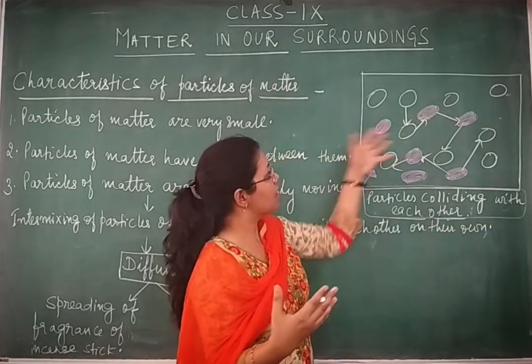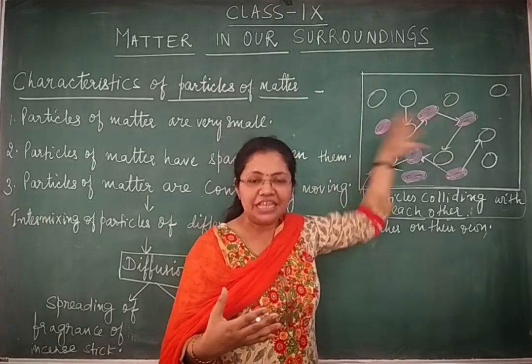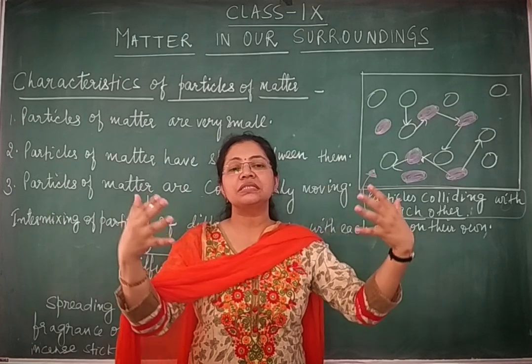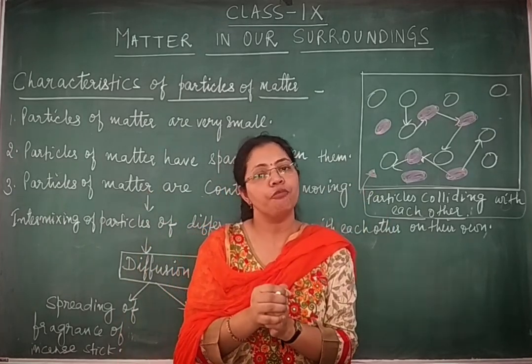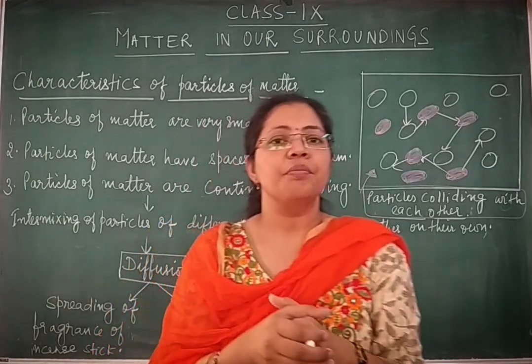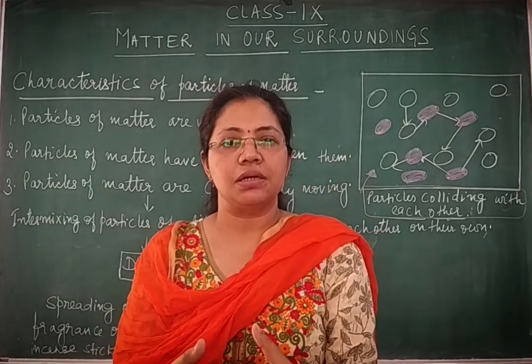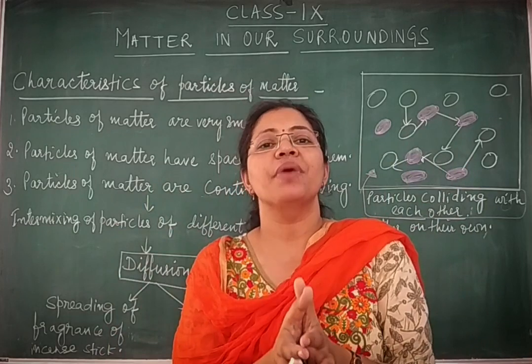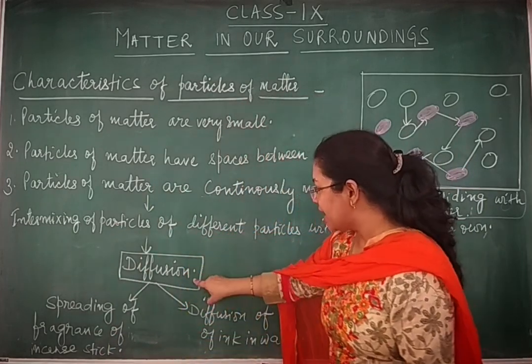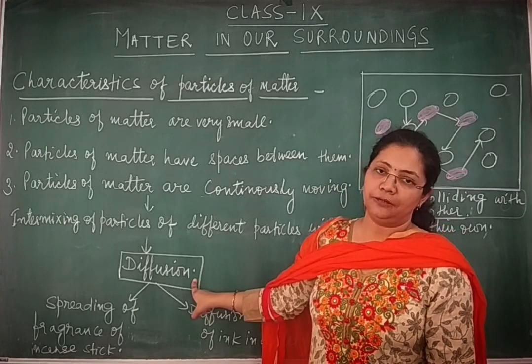And because of this continuous collision with each other, there occurs an intermixing between these two kinds of particles. And children, this intermixing of particles of different kinds of matter with each other is referred to as diffusion.